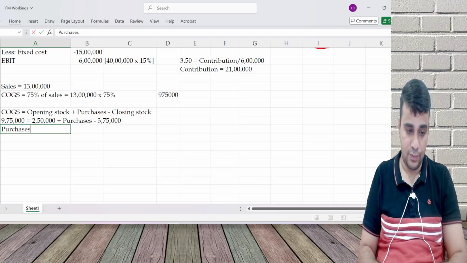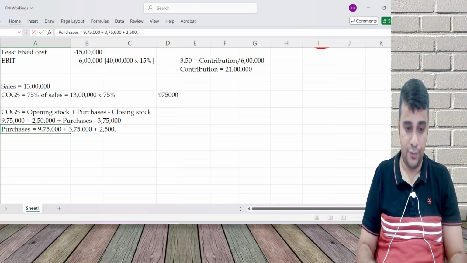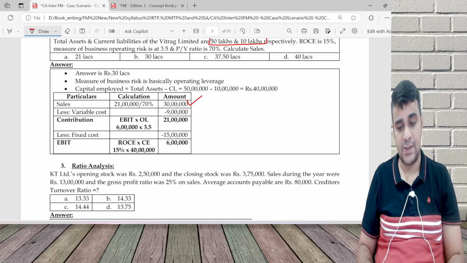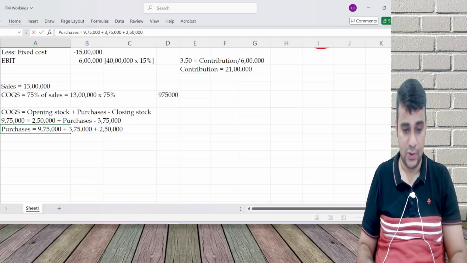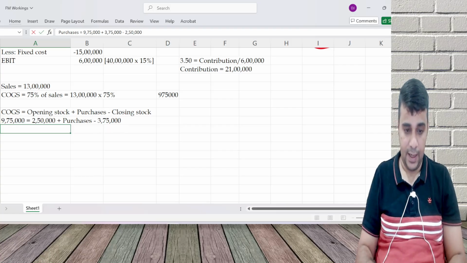Purchases is equal to 975 plus 375 minus 250, sorry, not plus 250, minus 250.